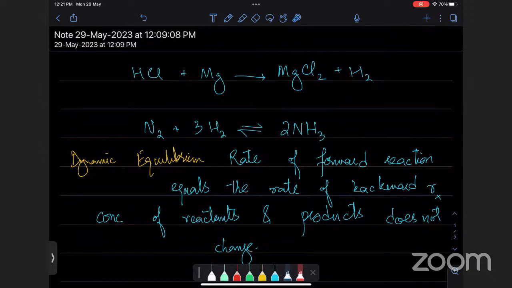So what do we do? We always disturb the equilibrium so that we are able to get a situation where we don't have equilibrium. And secondly, what we try to do is we always push equilibrium to the side that we want. In this situation, we want ammonia to be made.